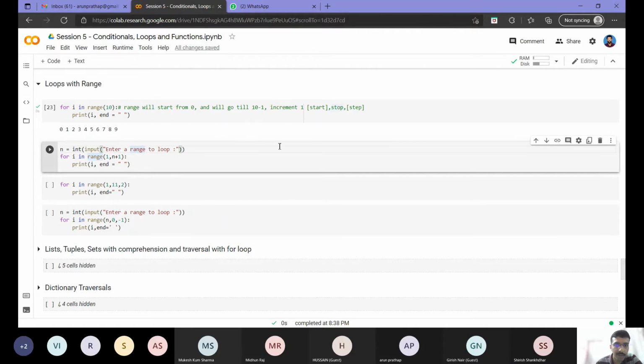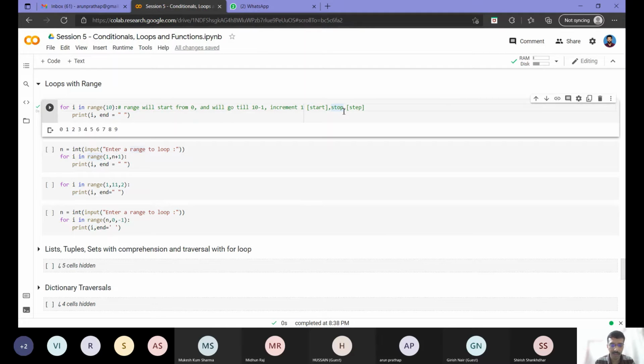Why have I printed till n plus 1? Because whatever I give as stop here, only till stop minus 1 it will get printed. So if I give 10 here, it will get printed till 9 only. Now I want to print till n, so I'll give the value n plus 1 here, and my step I am not specifying anything, so my step will be 1.